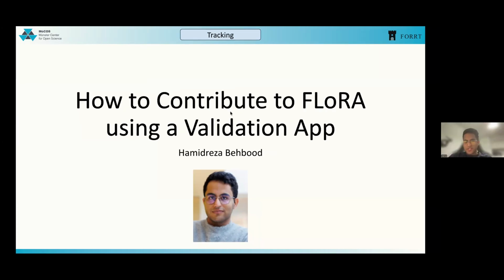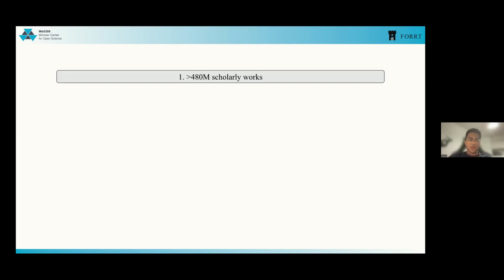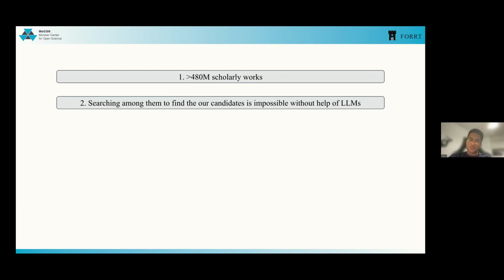I'm going to present how you could contribute to our database by using the validation app. Firstly, we are trying to analyze 400 million articles on the web, accessed by OpenAlex. Through this, we have to use LLMs, large language models. We need to analyze our candidates there, and we do have two different candidates.